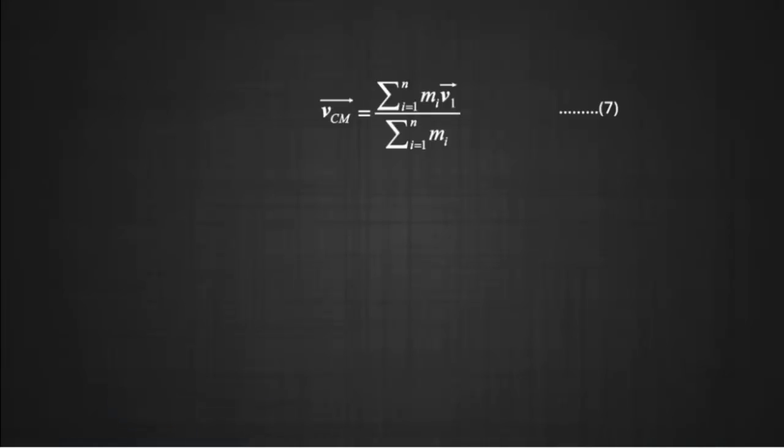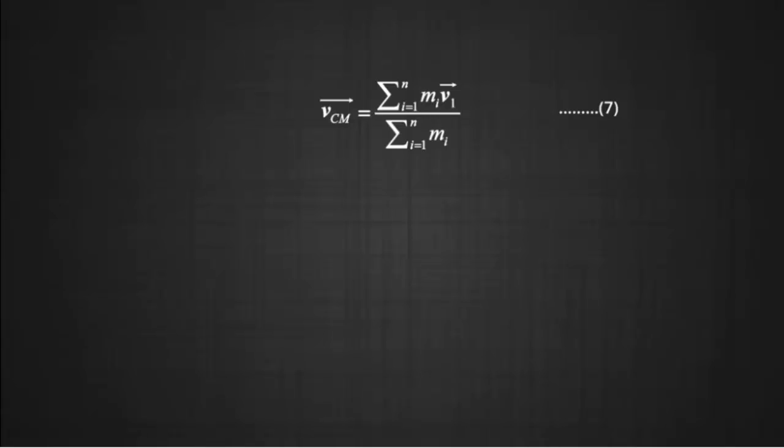The above expression for the velocity of the center of mass, which is equation 5b, can be extended to an n particle system in a similar way. vCM can be written as summation i goes from 1 to n of mi vi divided by summation i goes from 1 to n of mi.